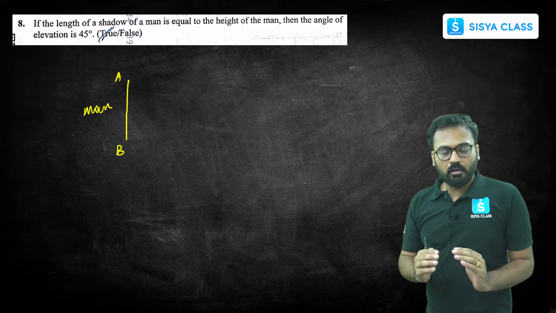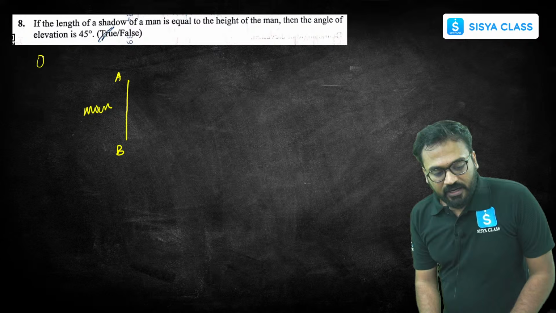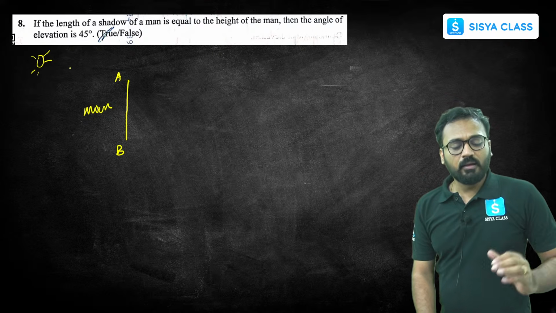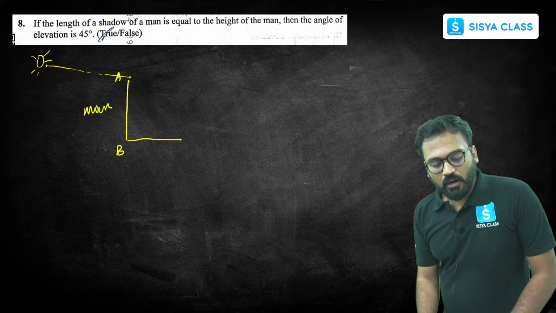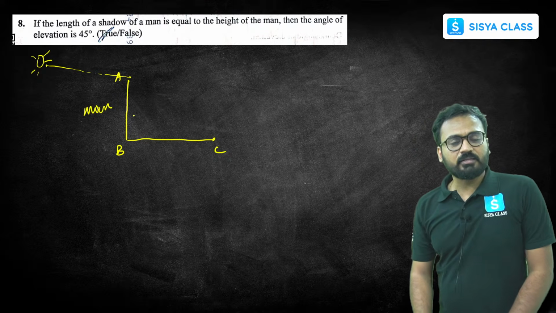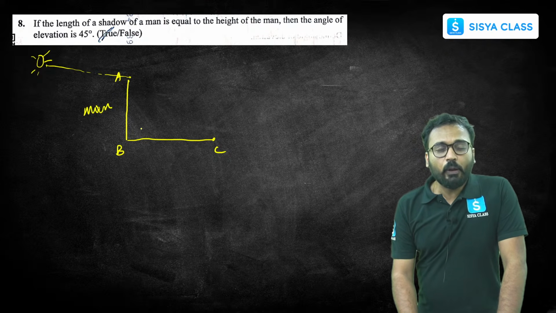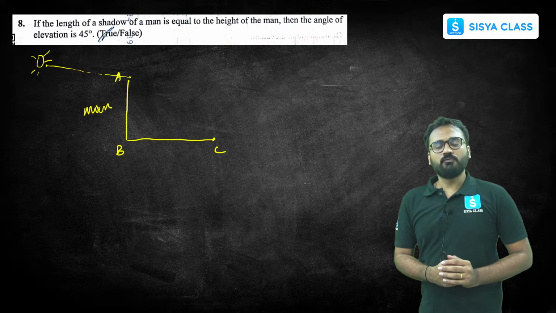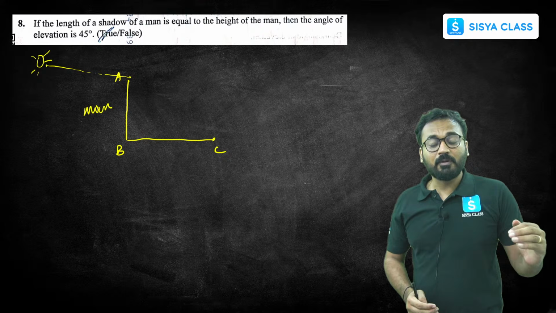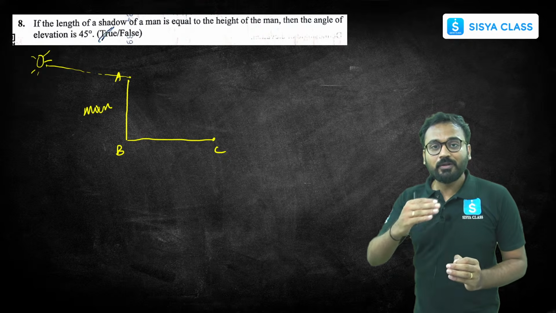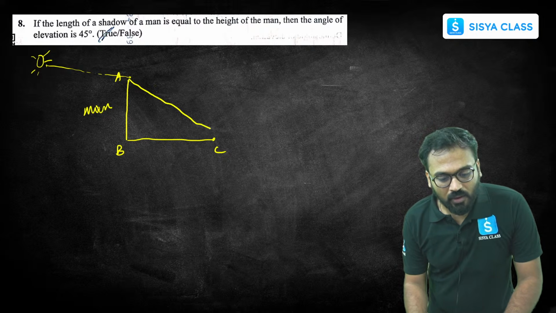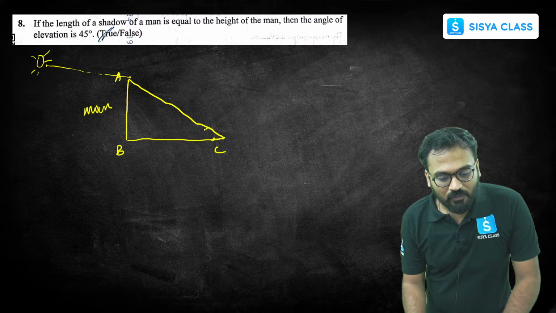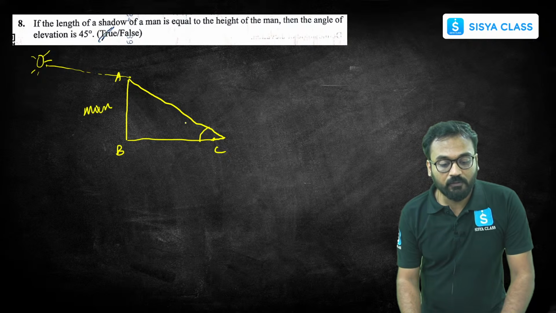AB is the man. Now if the sun is on this side, then the shadow will form like this. Shadow will be on the ground here. Now, where is the angle of elevation formed? Angle of elevation is from the top point of the object with the horizontal. So let me extend this line and draw it like this. This here will be the angle of elevation, which is given to be 45 degrees.